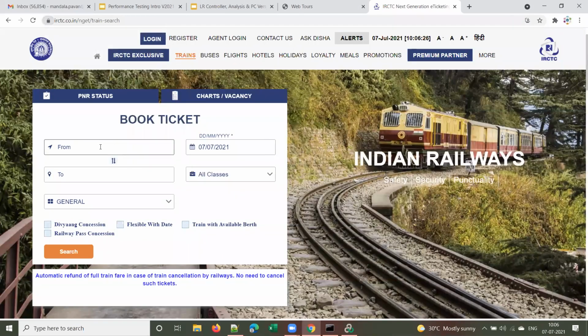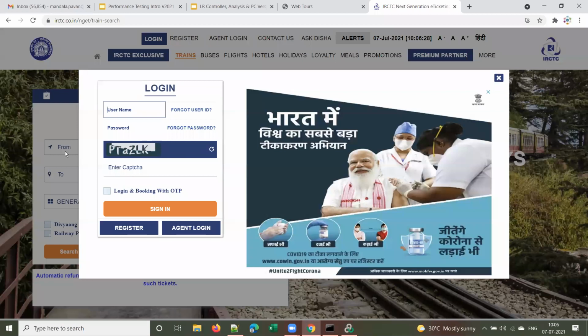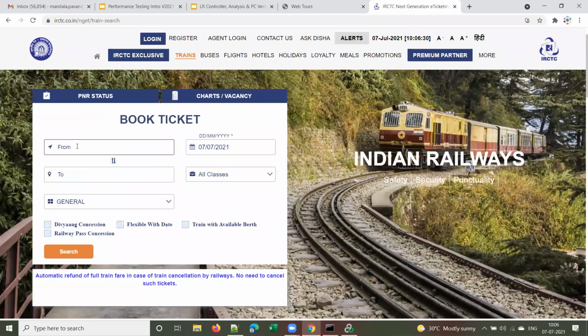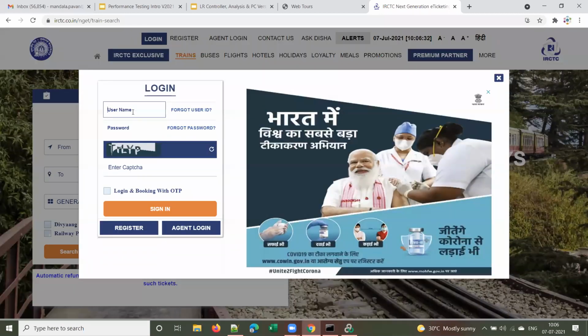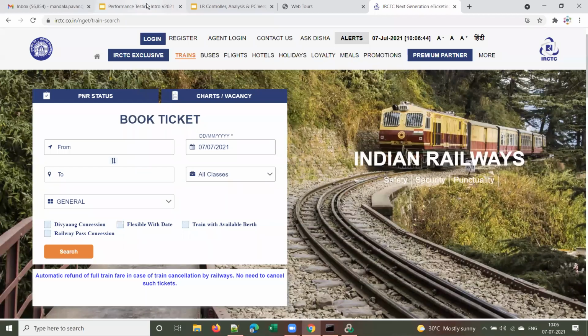Now suppose you click on search and you get the login. You enter your username, password, and captcha, and you click on sign in. That is one transaction. These are all transactions. A transaction is nothing but a user action. Is it clear, guys? Yes.